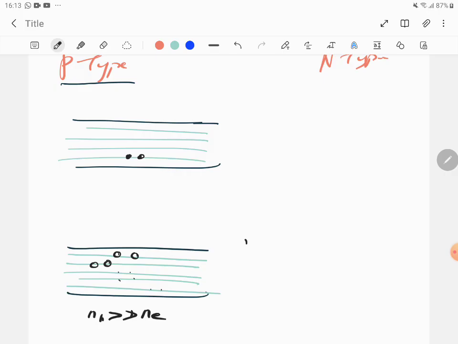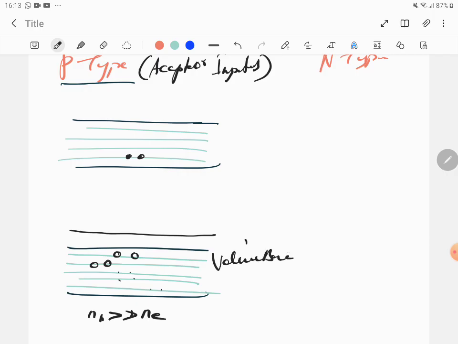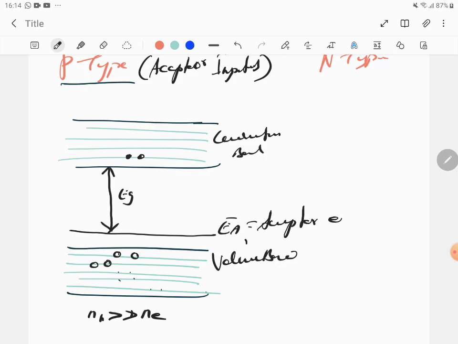But in this, additionally, one point you should write: P type is an acceptor impurity because it's already a pre-existing hole. It's called an acceptor impurity. Therefore, it will have an acceptor energy level. The acceptor energy level will lie just above the valence band. This is the valence band, this is the conduction band, and this is the acceptor energy level EA. So can you see that the energy gap EG is now not between the valence band and conduction band, it becomes between the acceptor energy level EA.